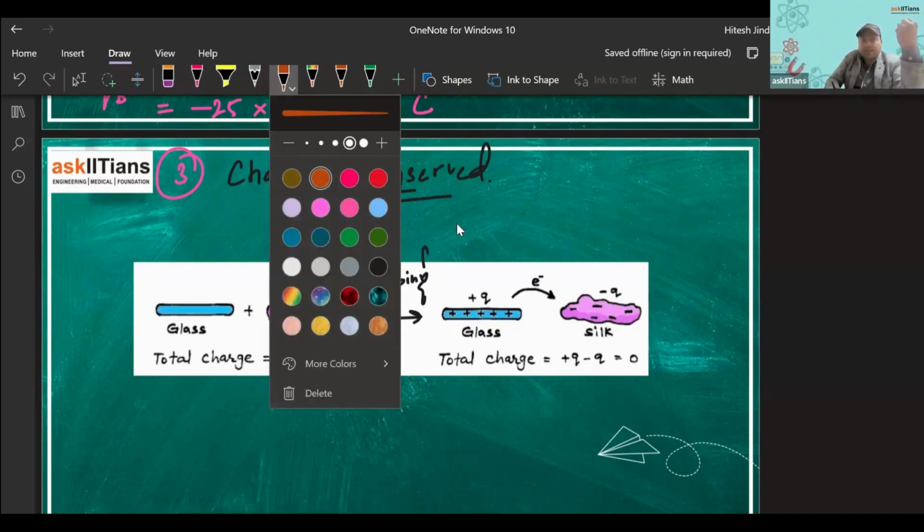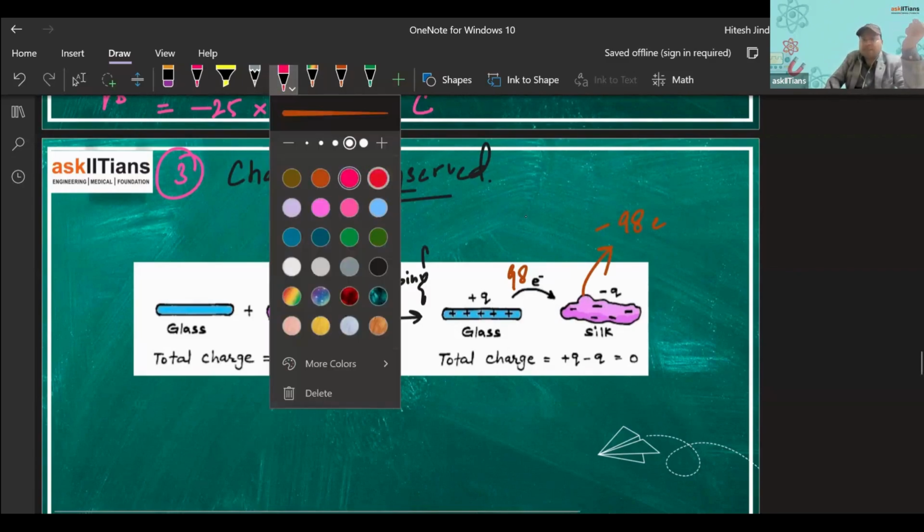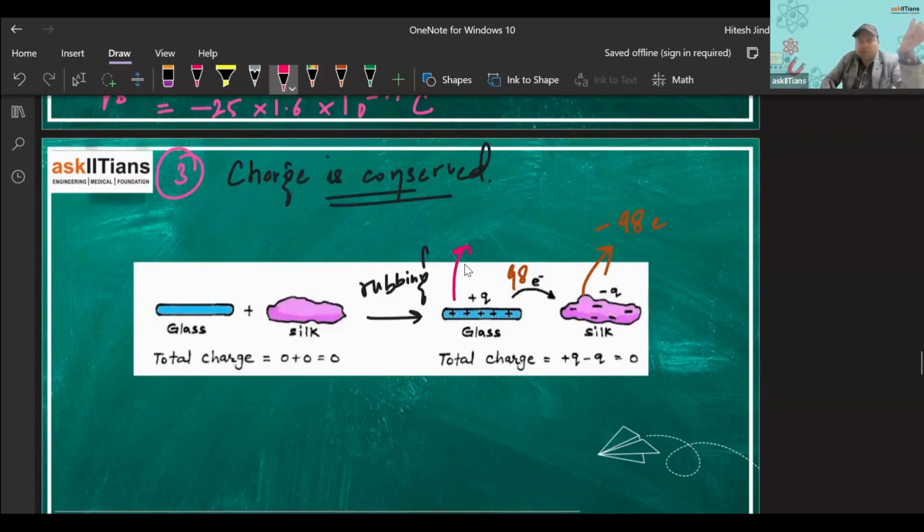So let's say from glass to silk cloth, the electrons are getting transferred. For example, let's take a very creative number, 98. Let's say 98 electrons got transferred from glass to silk. So how much is the charge that the silk is having? As we now know, it is minus 98e. Those 98 electrons are in excess. And what is the charge on this glass rod? It has lost 98 electrons, so 98 protons are in excess. So it would be having plus 98e.